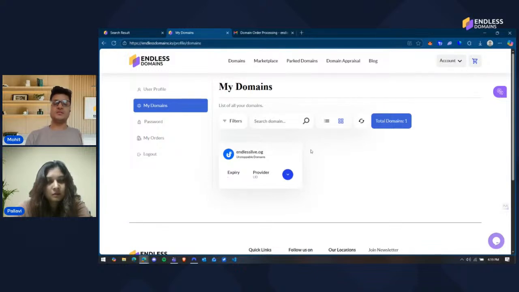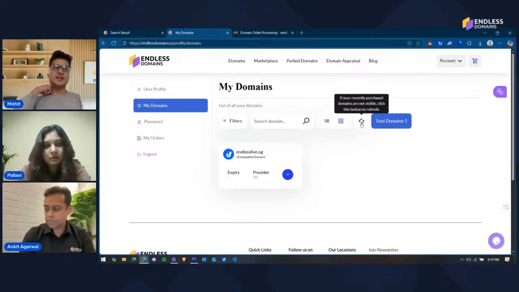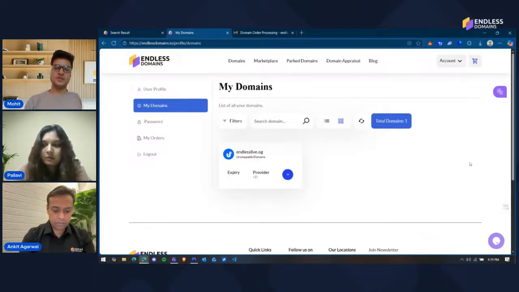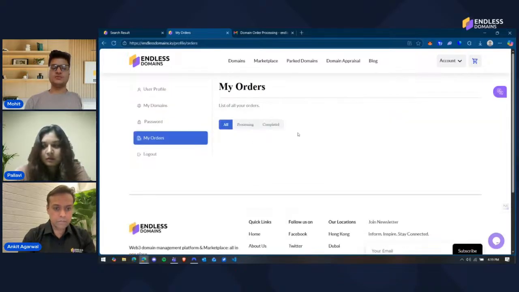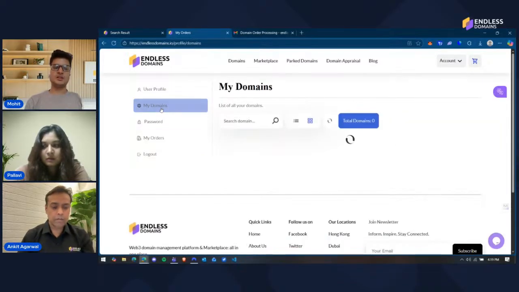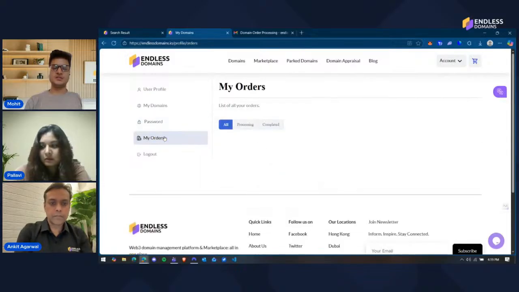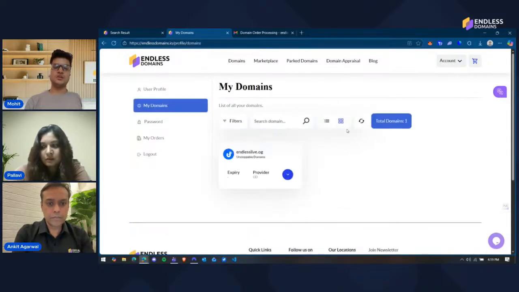By chance, if you do not see it on this page as well, you can click on the small button over here. That is the refresh button that syncs data with the blockchain again. When it syncs, it will fetch your newly bought domains over here. So if you do not see the domain, check your my orders. If it's completed, go to my domains and click on the refresh button. That will fetch the domains from the blockchain.